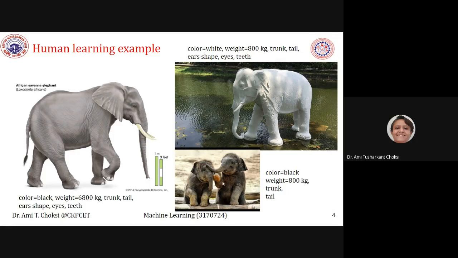Okay, if the size is small, then also it is an elephant, right? So under the supervision of your teachers or parents, you learn the thing, right? This is the human learning example, under the supervision of your parents or teachers. Fine. See, I am saying this under the supervision because I want to tell you about one type of machine learning. Okay, that we'll see a bit later.